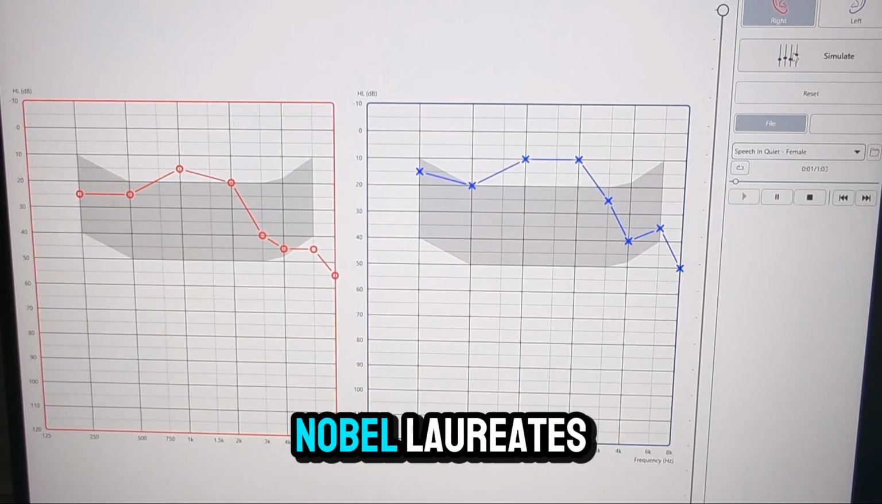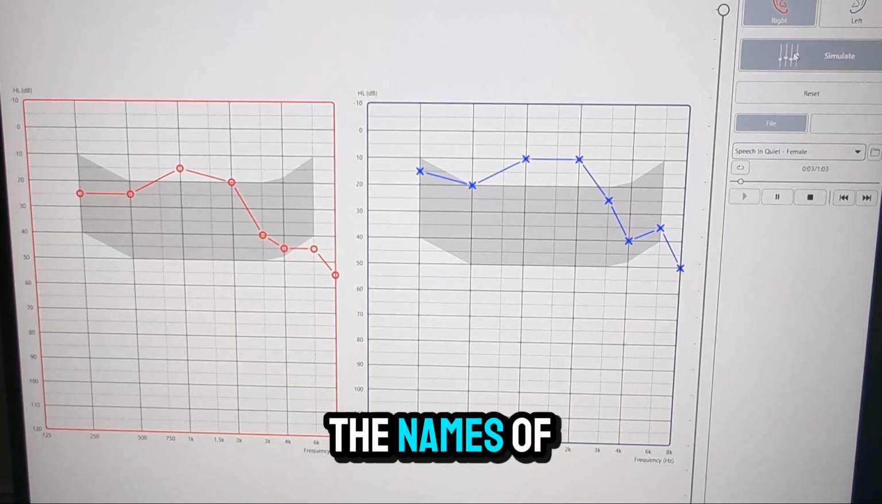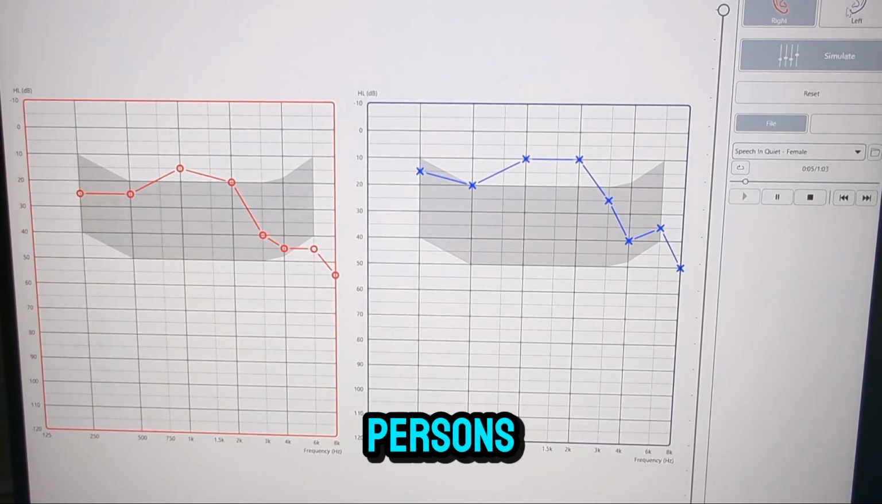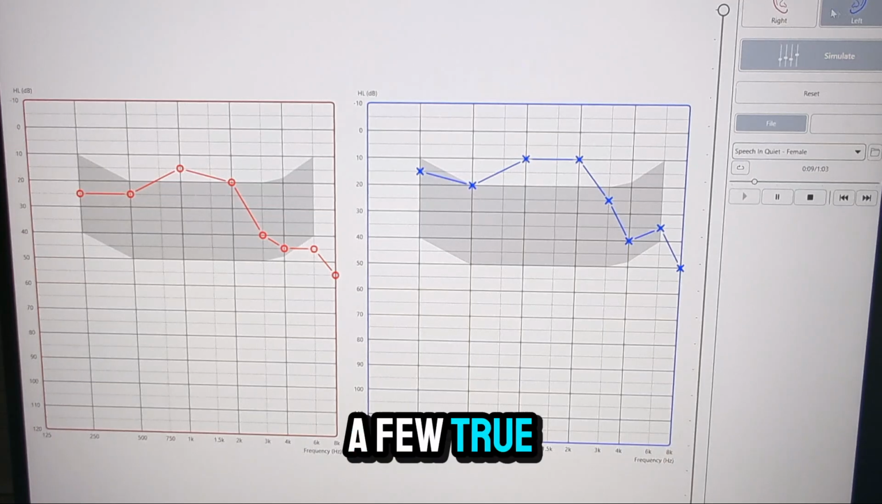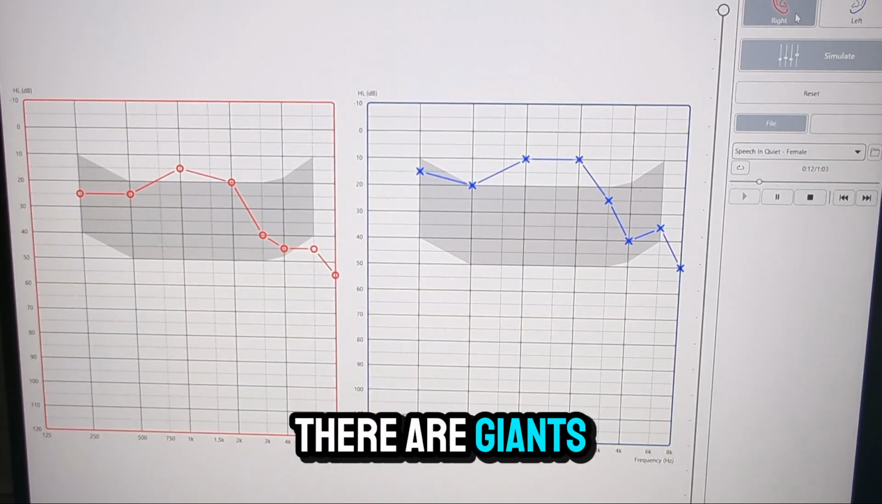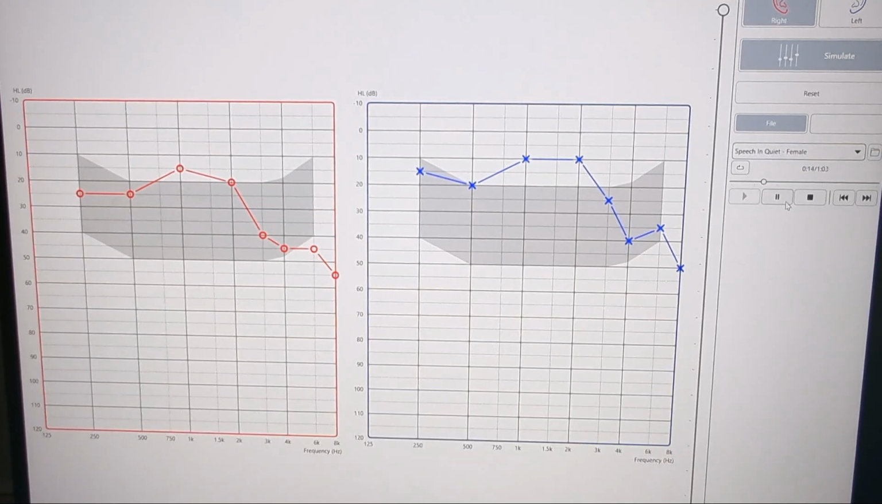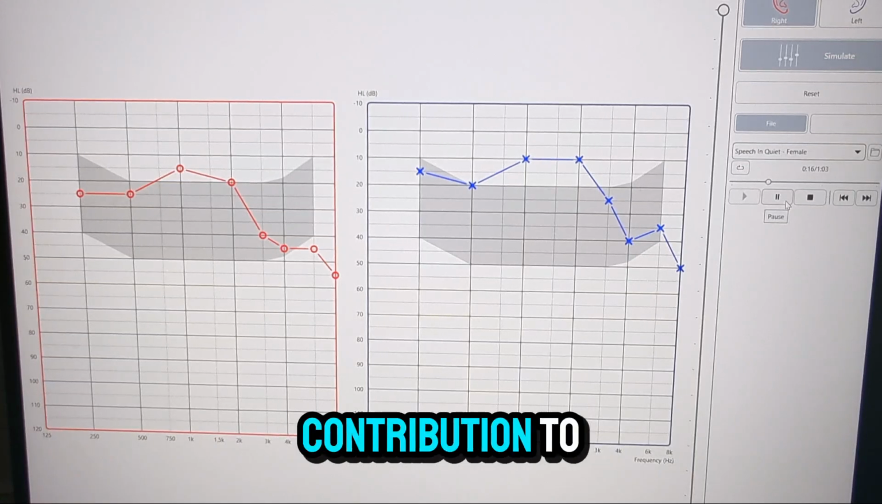The roster of Nobel laureates is studded with the names of great and deservedly illustrious persons, some dreamers, some men of action, a few true geniuses, but there are giants missing from the list. For example, the most fundamental contribution to the...